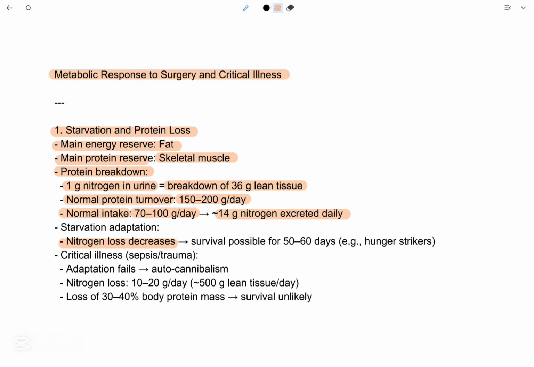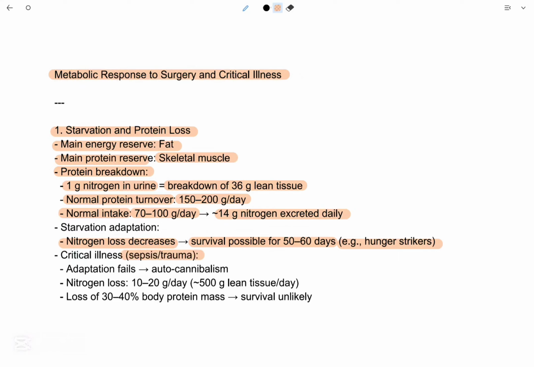Nitrogen loss decreases. Survival is possible for 50 to 60 days. When nitrogen loss decreases, the chances of survival increase for 50 to 60 days, for example in hunger strikers. Critical illness in sepsis or trauma.